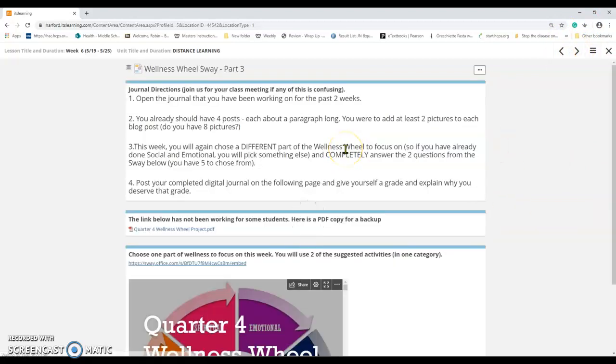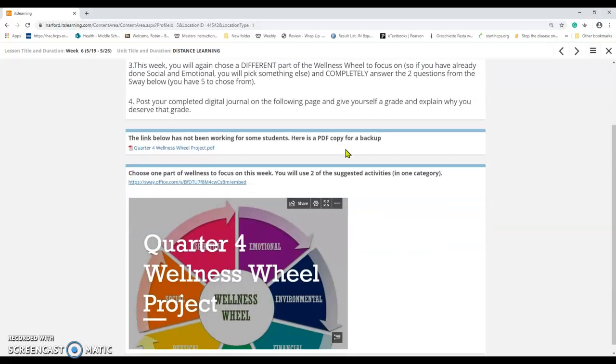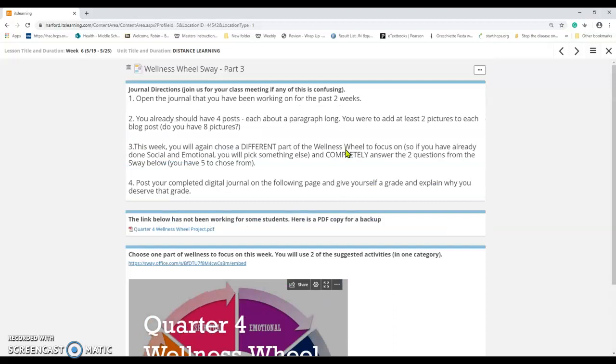This is part 3 of the Wellness Wheel Sway, and this is the final project altogether. If you have any questions about what this should look like, I will post my final project on the announcement page. Right now I've got the project started with just 2 journal entries for my very first week, but I wanted to show you how long it should be when it's all said and done.